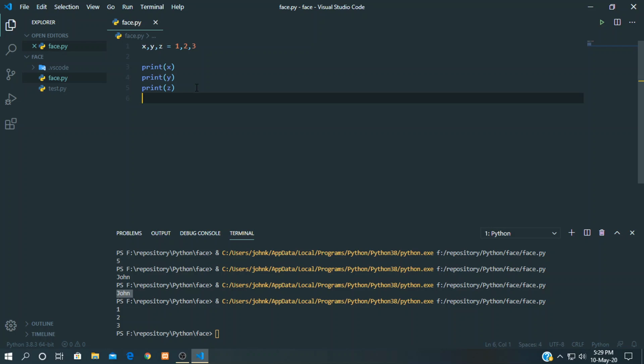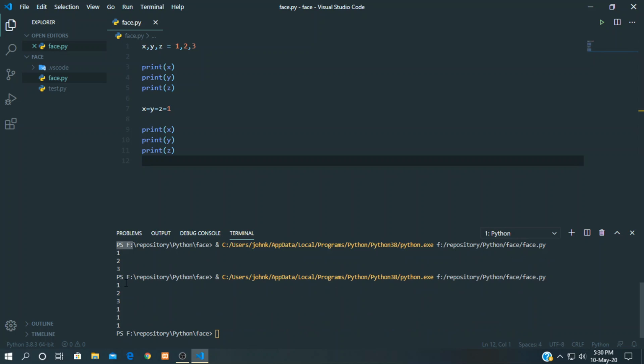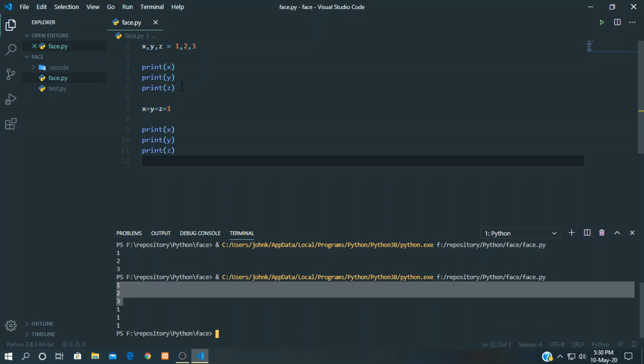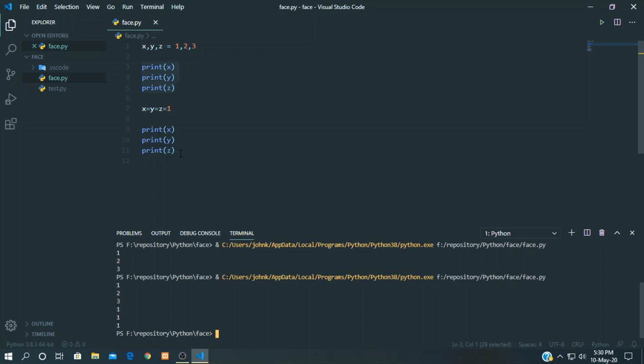And we can assign the same value to multiple variables as well. Let's see how that is. x is equal to y is equal to z is equal to 1. So one value is assigned to x, y, z at once. So let's see how this is. Okay, let's run it. 1, 2, 3, and triple 1: 1, 1, 1.